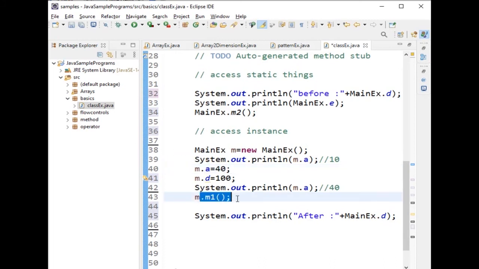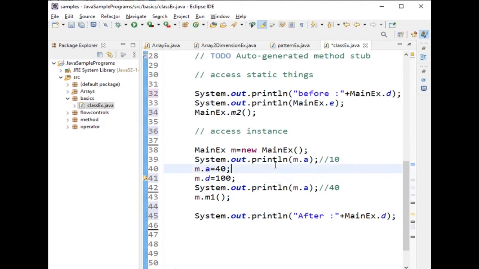We can call the static variables with the reference also, but there will be no change. The same copy will be called, because we have only one copy. If we change the value of that static thing, it will be reflected in all the objects.